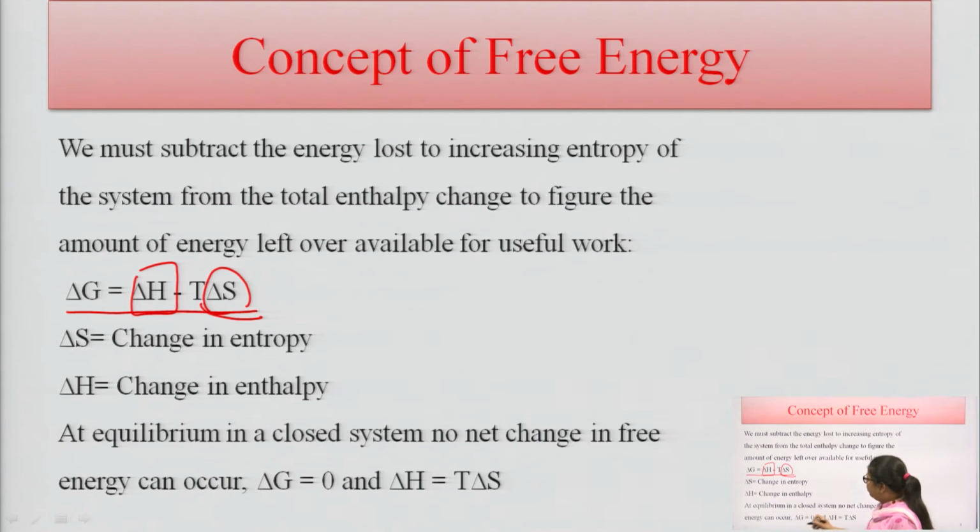In equilibrium, delta G, the change in free energy, is equal to 0, or delta H equals T delta S. This is the condition when the reaction is in equilibrium: the change in enthalpy is equal to the temperature in Kelvin times the change in entropy.